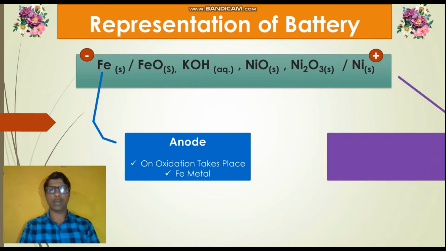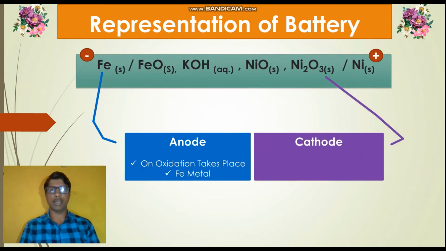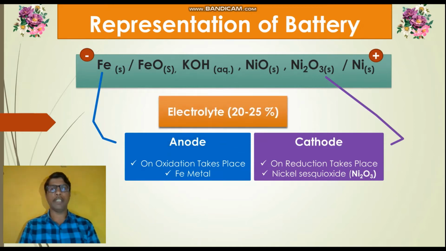The second electrode present in this battery is called a cathode. According to representation, we write the cathode on the right hand side, on which reduction takes place. In this battery, nickel oxide Ni2O3 acts as a cathode. The third most important part of the battery is the electrolyte. 20 to 25% KOH is used in this battery, which acts as an electrolyte.